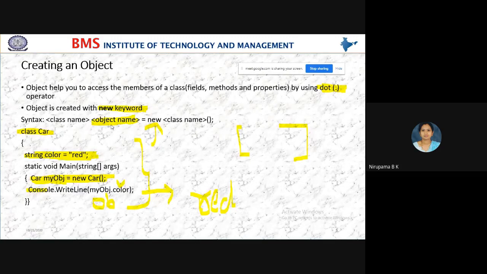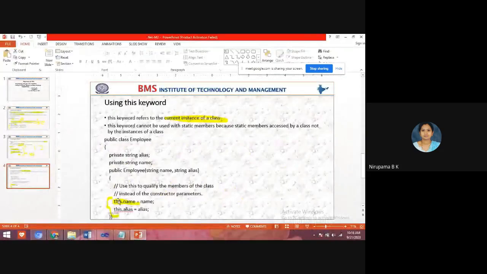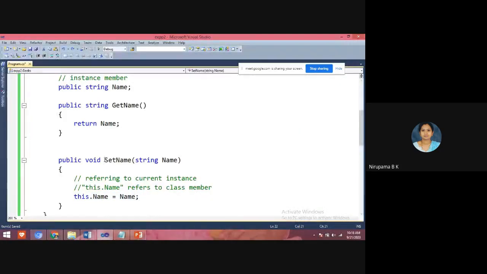We have one more option, that is the usage of this keyword. This keyword is the instance of the current class, and we cannot use this keyword with the static members of a class. Only with the non-static members of a class can we use this keyword. So the program also we have seen. If you want to see some more programs on class, object and this keyword, today afternoon we have lab. In the lab session we can see those programs.